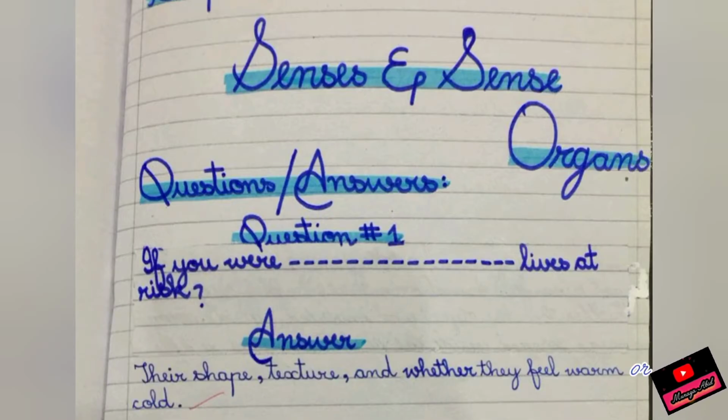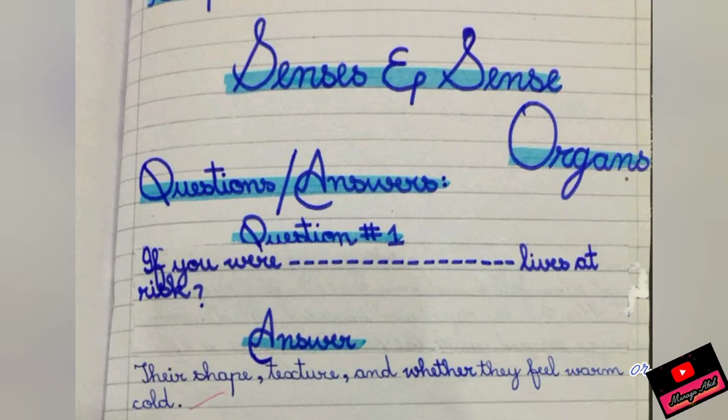Question number 1 is, if you were blindfolded and given a number of different objects to handle, what could you tell about them using only the sensitivity of your fingers? All the five senses have been taught in this chapter. So the sense of touch is mainly related to our skin, and fingers are the main weapons by which we test anything and we tell what that thing is.